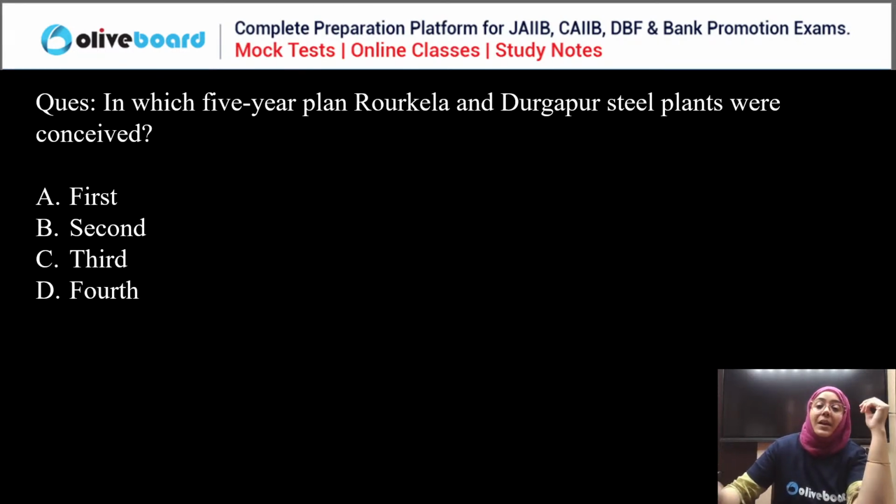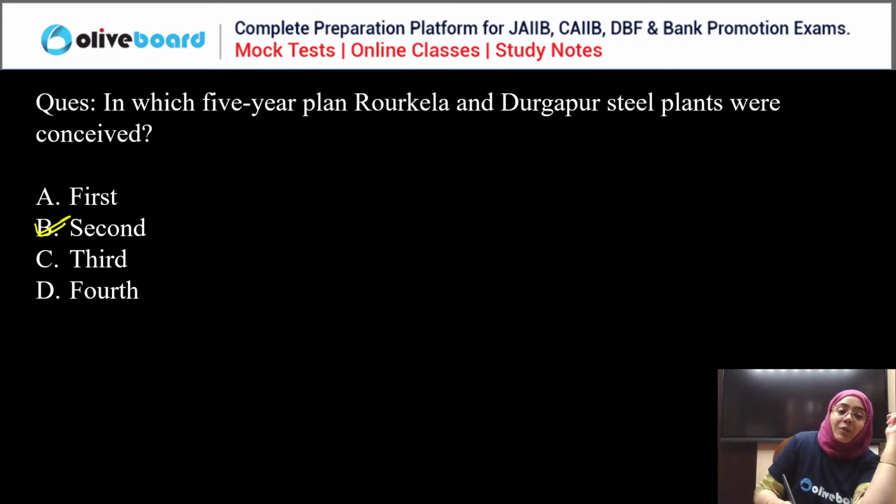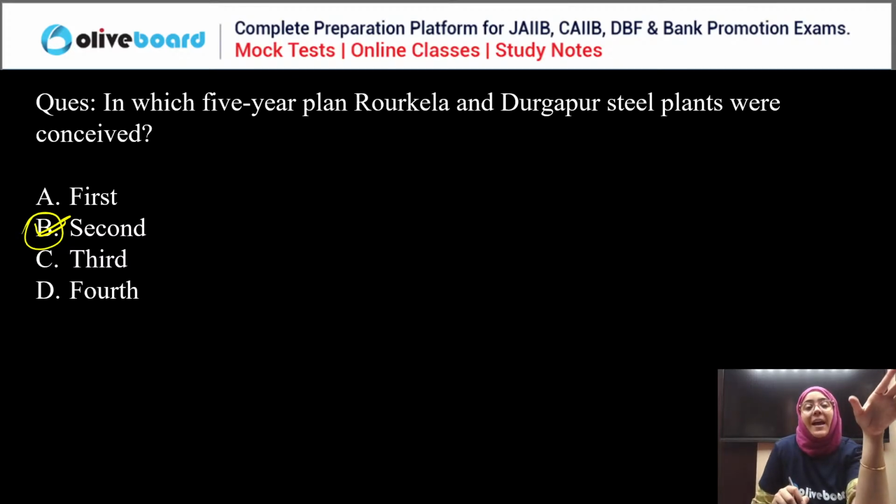So, yes, Rourkela and Durgapur steel plants were conceived during the second 5-year plan. Heavy industrialization was the concept. We were focusing on heavy industrialization through the Mahalanobis growth model. So, yes, B is the correct answer.